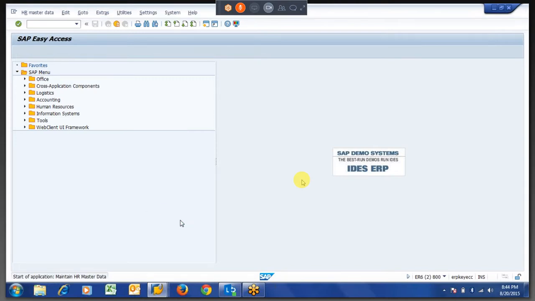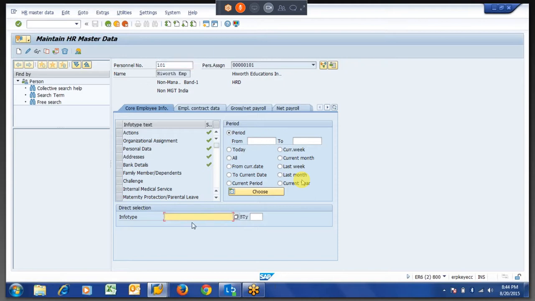So we are going to generate a compensatory off for the employees who are working on holidays or weekends, say Saturday, Sunday in our example, as per our schedule. So before that, blindly I can tell, if I entered an attendance on a weekend or something, we will pick the data. But why the business requires this is as follows.